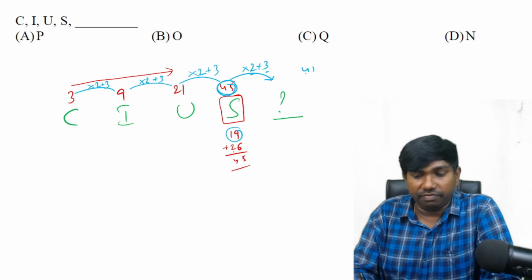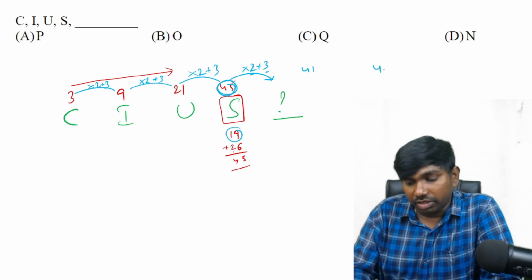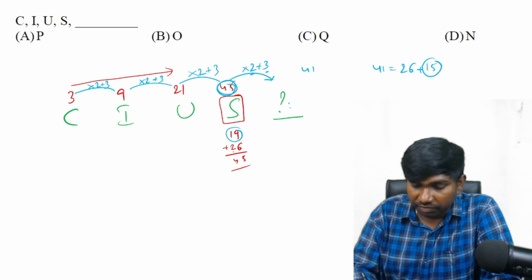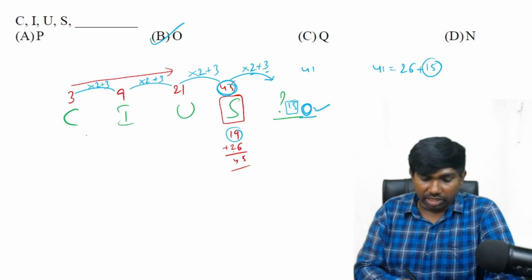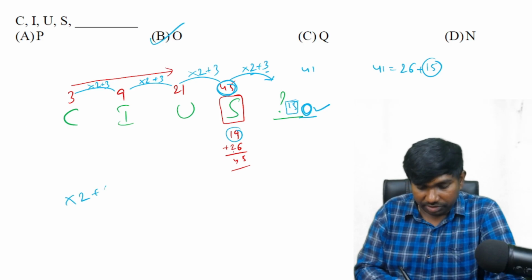What is the 41st letter? To get the 41st letter, we have to represent it like 26 plus something. 26 plus how much? 26 plus 15. So that 15th letter is our answer, that is O. 15 is the position and O is the answer. In this way, the logic for this question is into 2 plus 3.